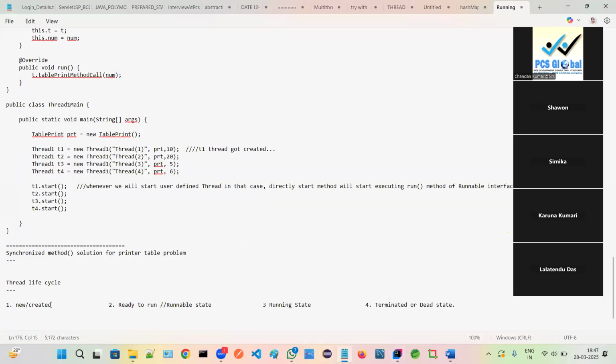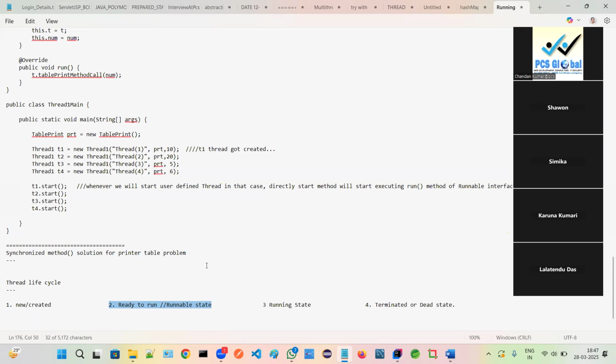first stage is thread creation, created. Second stage is ready to run or runnable state. This state never means that it is in running state. Means it is in runnable, it is in main memory, but still it didn't get the CPU to get executed.